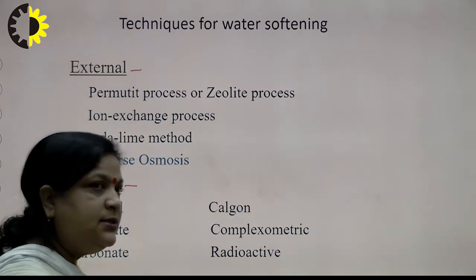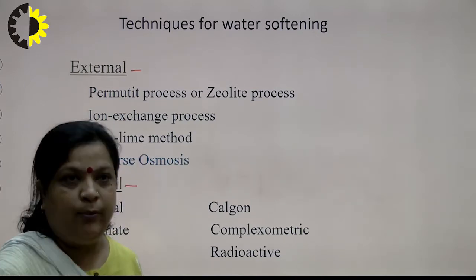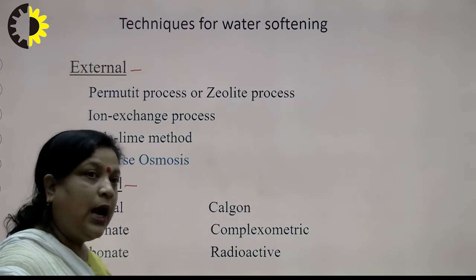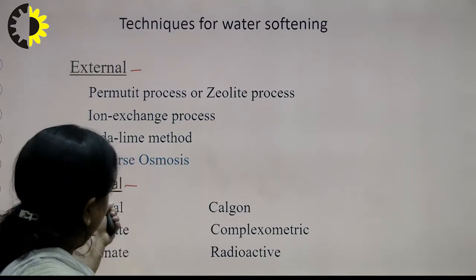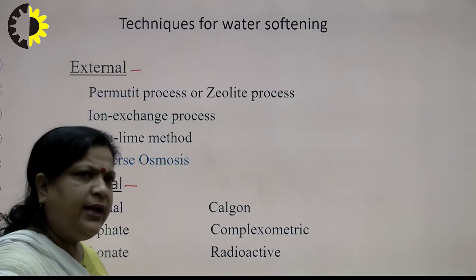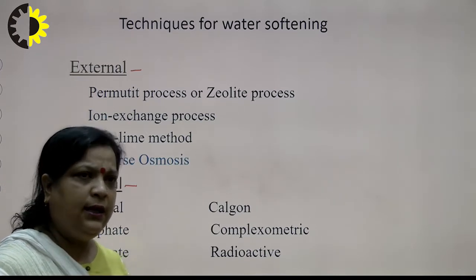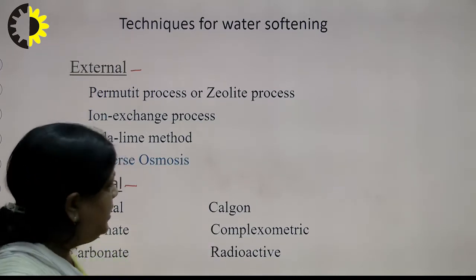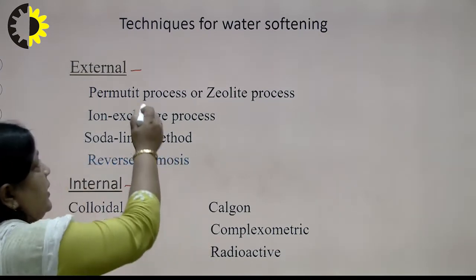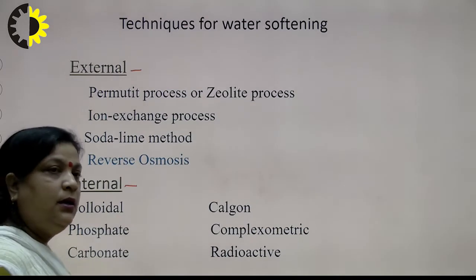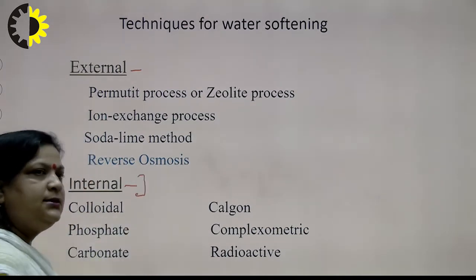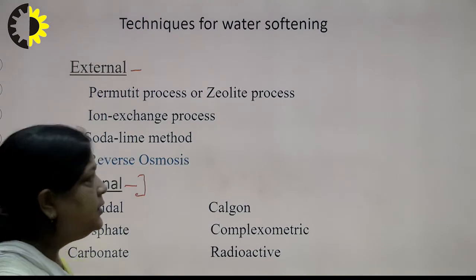External approach means basically a preventive method, that is, this treatment is carried out outside the boiler, while internal treatment is carried out in the boiler. So, we can say the conditioning is done basically by addition of some chemical in the boilers. There are a few salts which cannot be removed by external treatment, so for removal of them some chemicals are required, that is internal treatment.